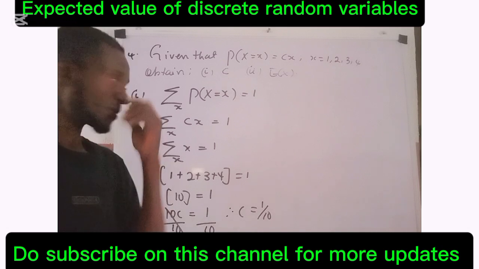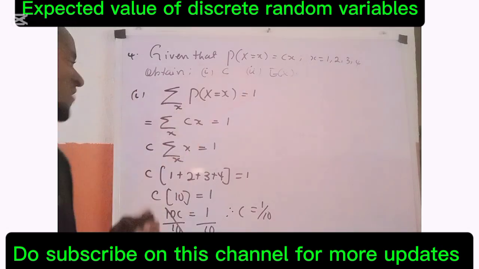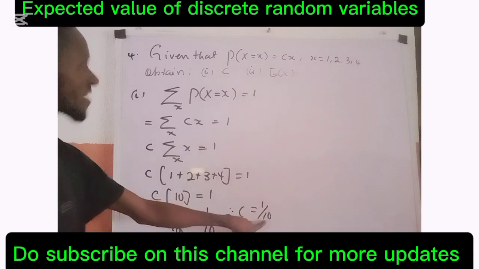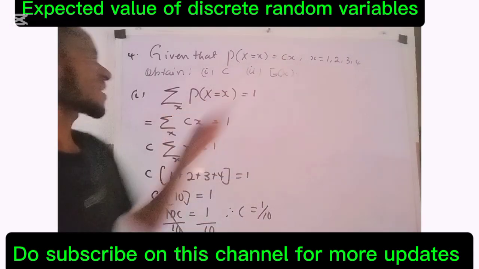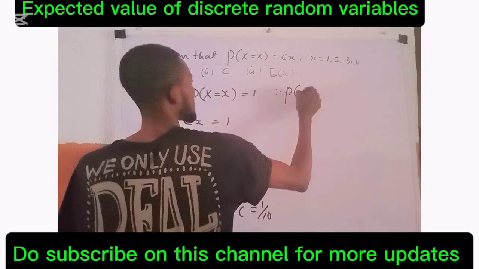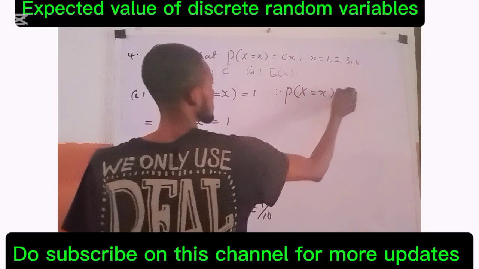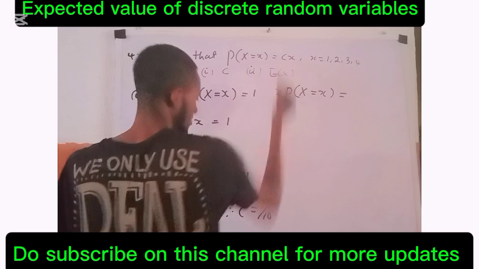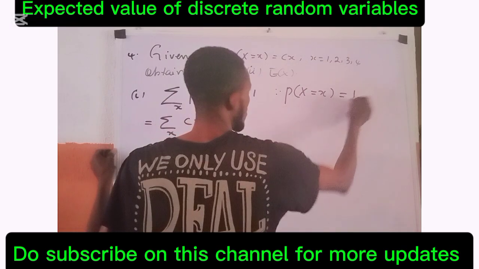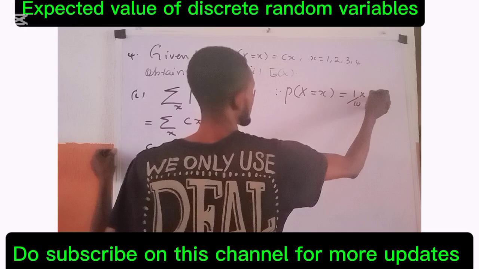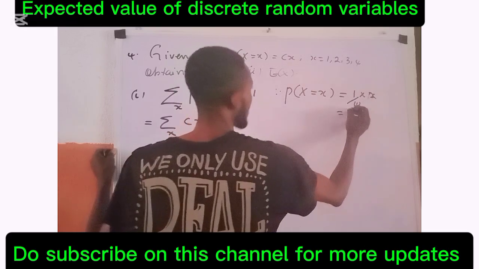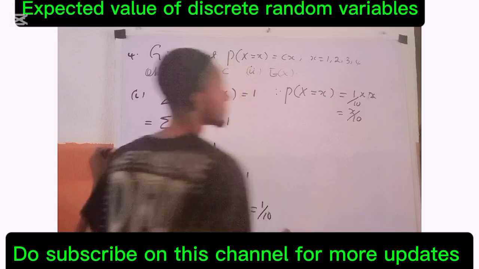So for me to obtain E of X, I have known that my C is 1 over 10. I will return back here. Therefore, my P of capital X equals small x is given as 1 over 10 times x, which is x over 10.